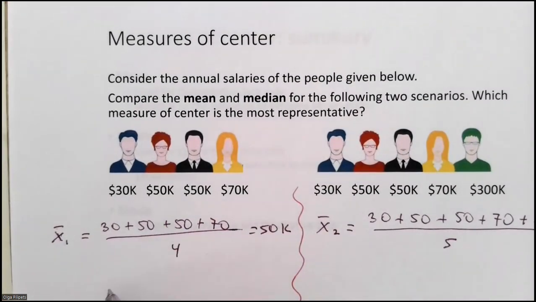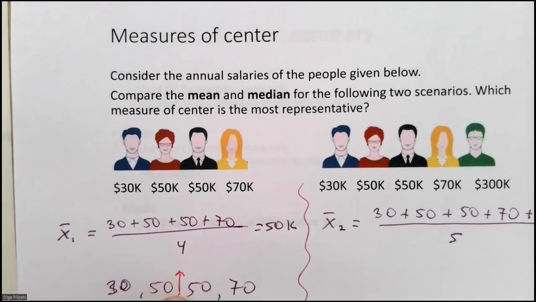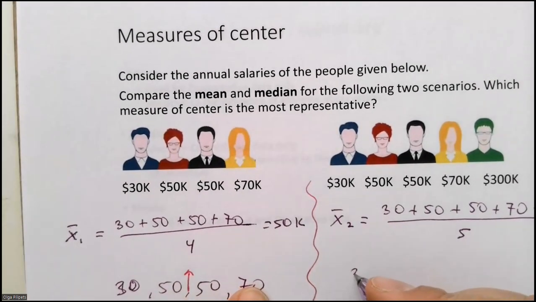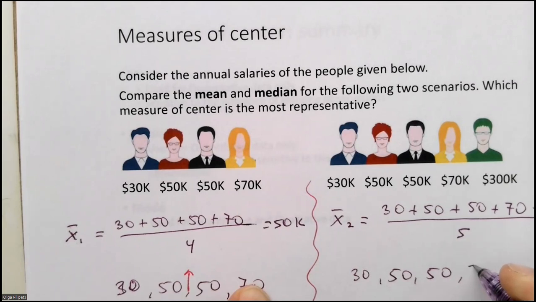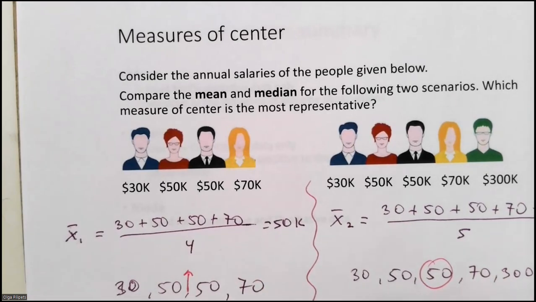Let's take a look at the median. So for this group, if we put everything in order, it's easy to see that our median here is going to be 50K. What about this group? Again, putting salary values in order, we can also see that the middle value, or the median value, is 50 again.